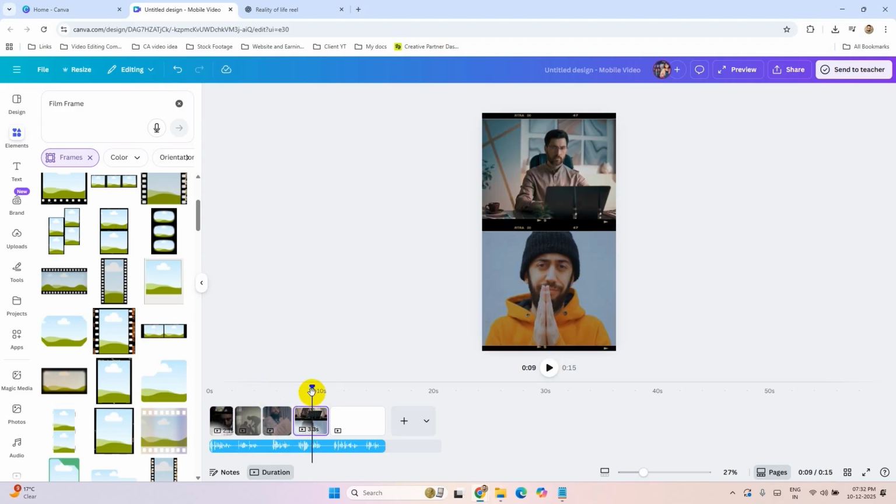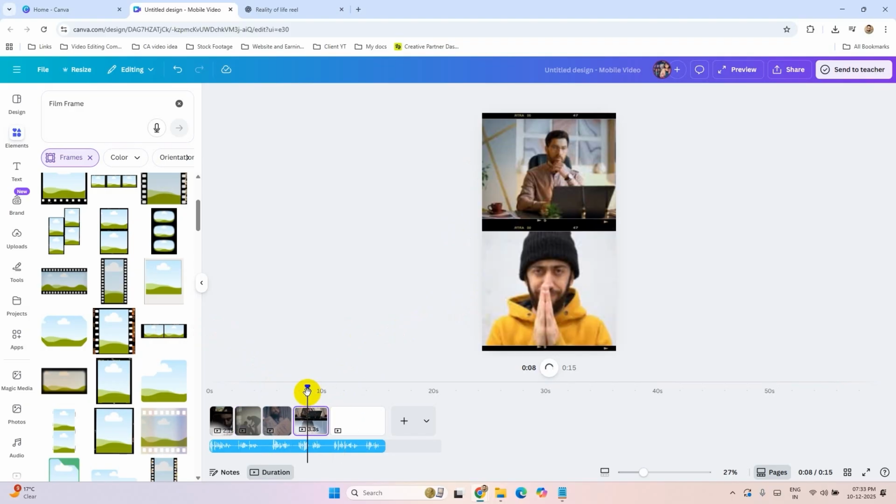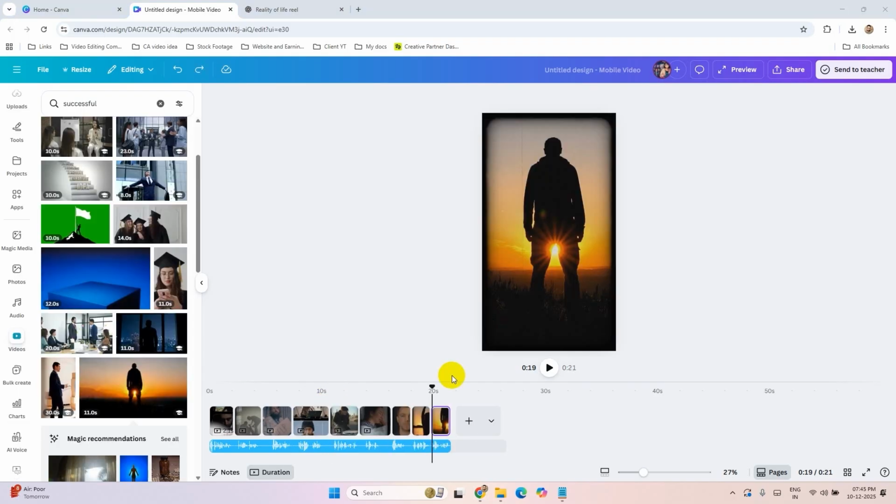So this is how you can edit this. I will complete the whole video first. All the processes are the same. You can just choose the video, add it into a frame, and use the edit feature to edit the video, add a filter and reduce the brightness to make it look more cinematic. After that I will add some background music to make it sound more interesting, and then add a caption. So let me finish the whole video first and I will show you at the end. Now I have completed almost the full video.